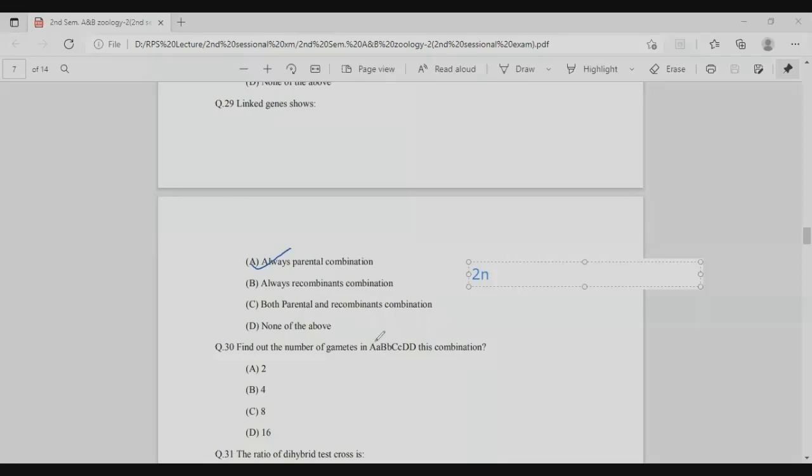Number of the heterozygous is 1, 2, and 3. That is 2 to the power 3. So the right answer is 8, option C. Right? Next question.